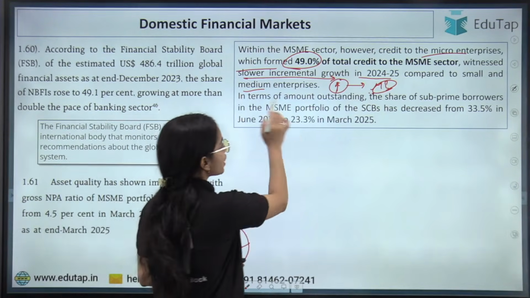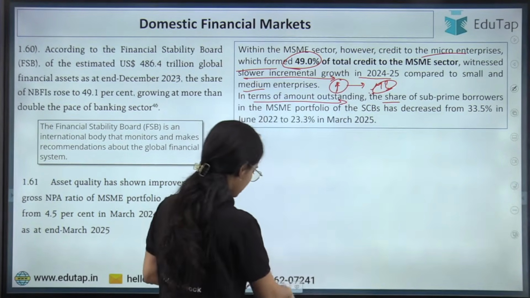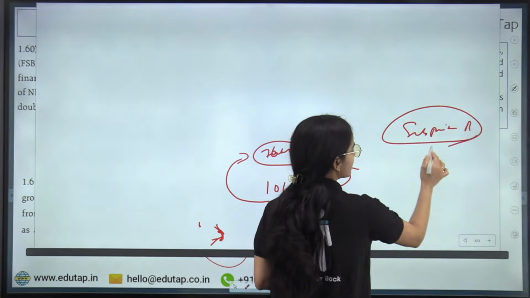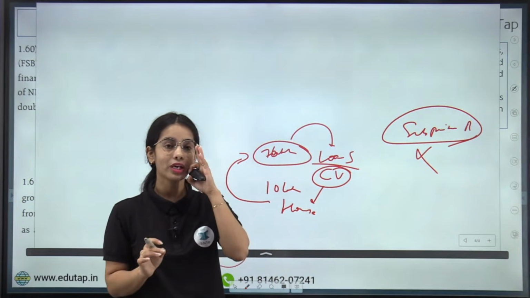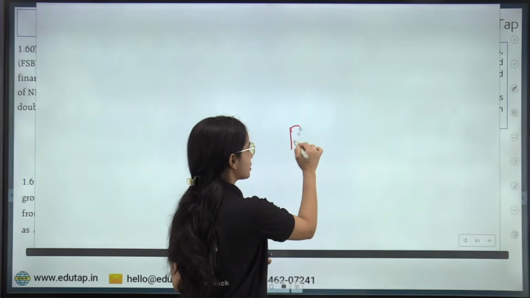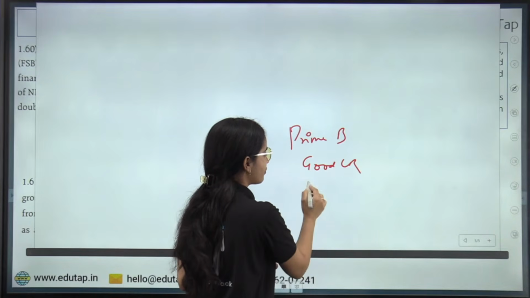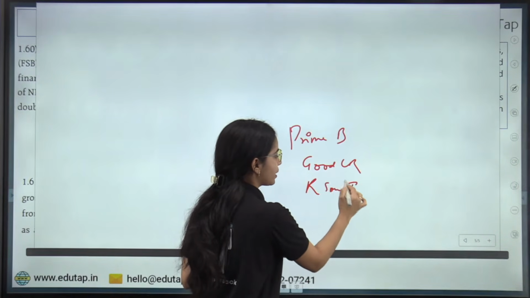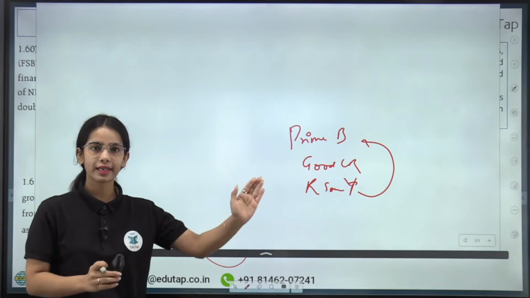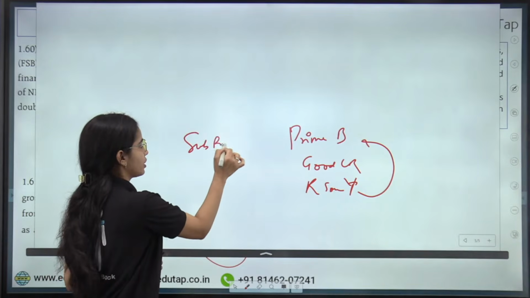Okay, in terms of amount outstanding, the share of subprime borrowers. Now let's discuss the subprime borrowers. So subprime borrowers are the borrowers that do not have the regular capacity to repay. There are prime borrowers. The prime borrowers, they have good credit rating, they have regular source of income through which they can pay back the loans. Okay, so these are the prime borrowers, these are the good borrowers, good credit rating, regular source of income to repay the loans. Now there are subprime borrowers.